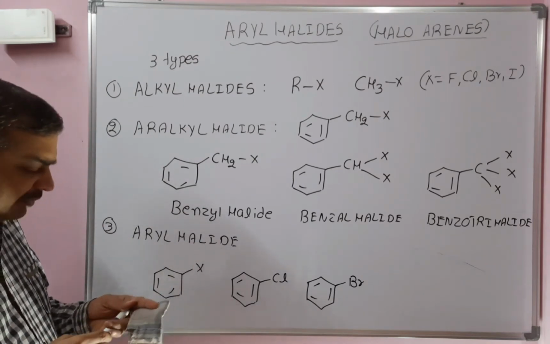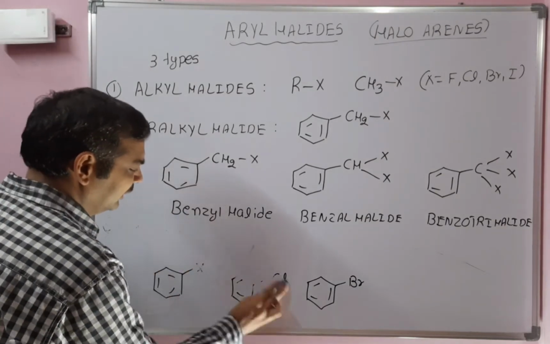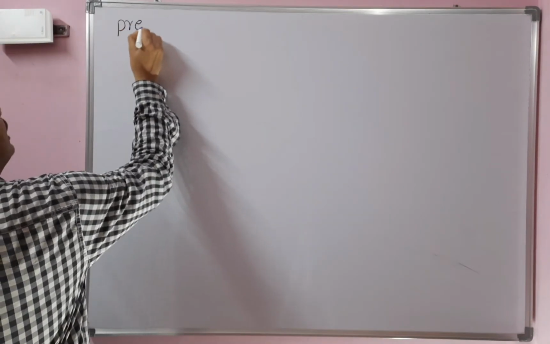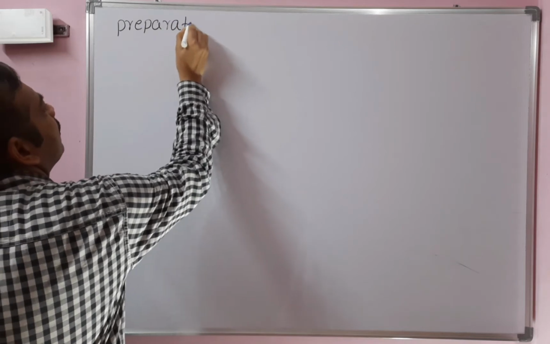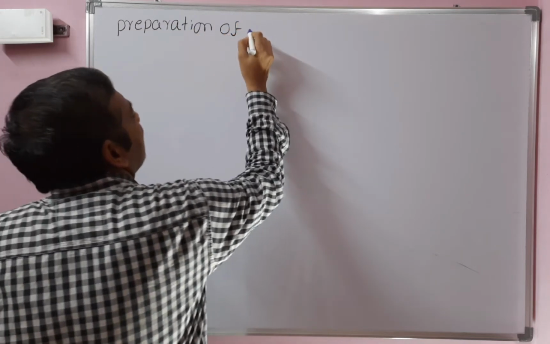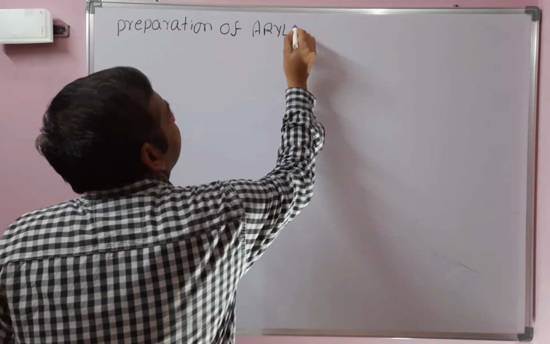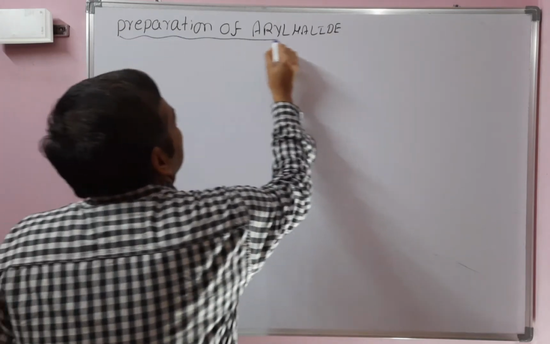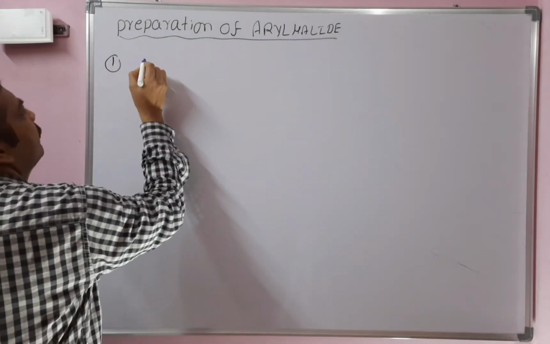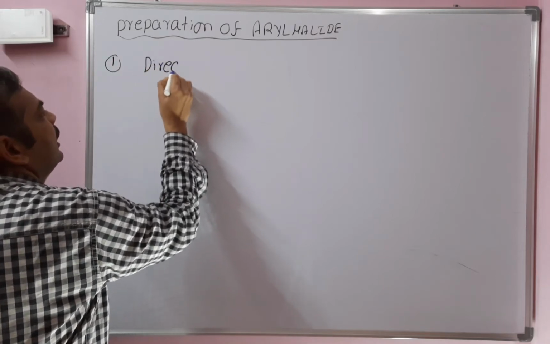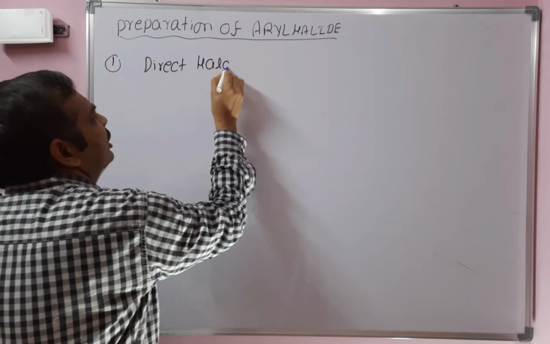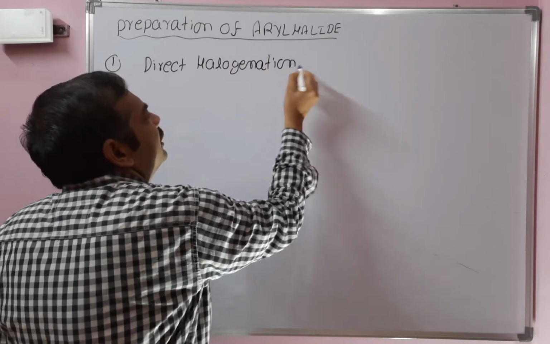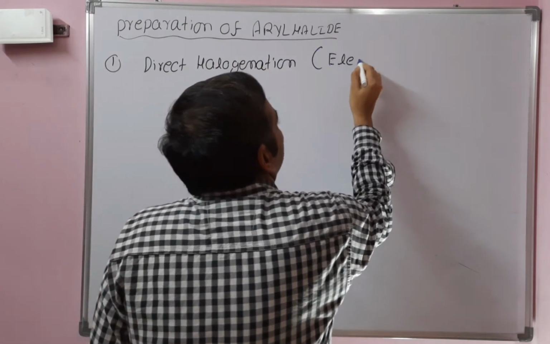Next, synthetic procedure for aryl halides, preparation of aryl halides. First method is direct halogenation of aromatic hydrocarbons. This direct halogenation is an example of electrophilic substitution reaction.